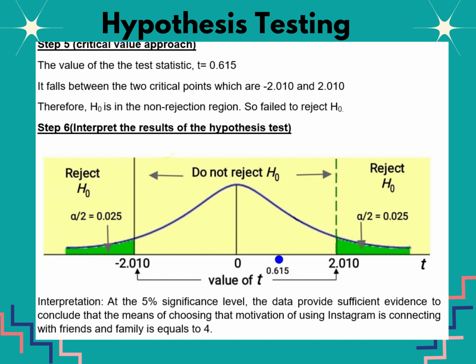Step 5. Critical value approach. The value of the test statistic t equals 0.615. It falls between the two critical points, which are negative 2.010 and positive 2.010. Therefore, the null hypothesis is in the non-rejection area, so we fail to reject the null hypothesis. Step 6, as the last step, is to interpret the result of the hypothesis test. Here, we can look at the graph, and the interpretation is that at the 5% significance level, the data provides sufficient evidence to conclude that the mean for choosing the motivation of using Instagram as connecting with friends and family is equal to 4.